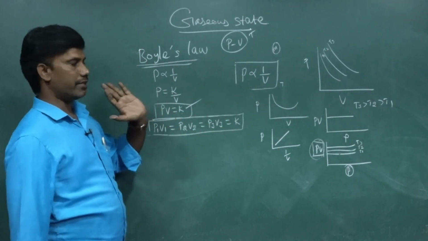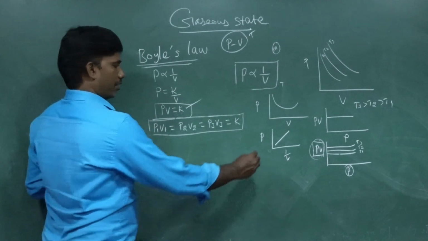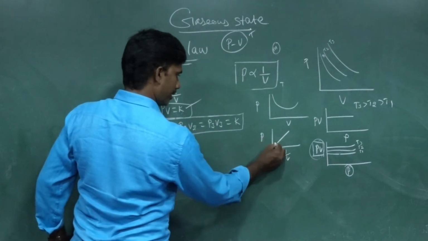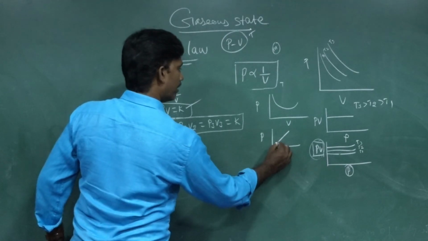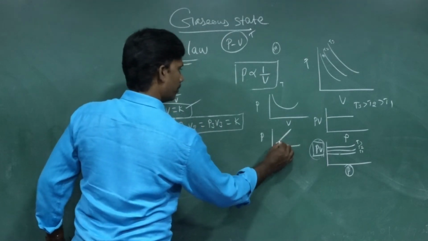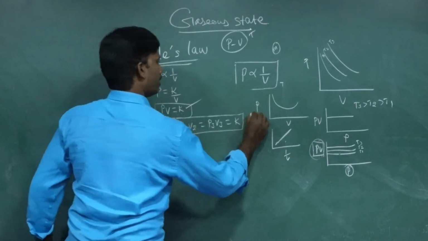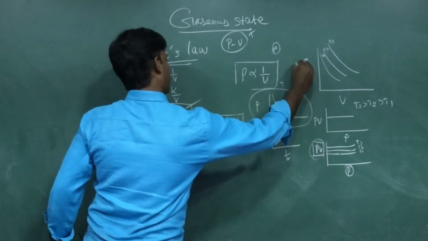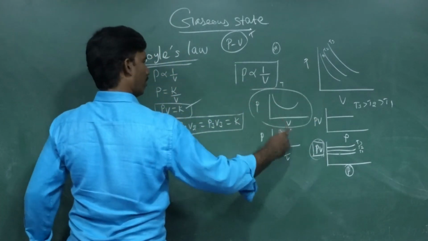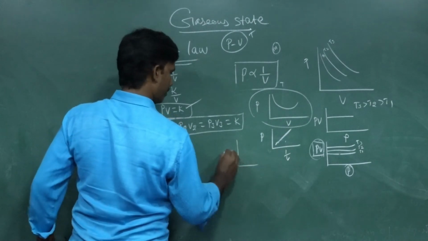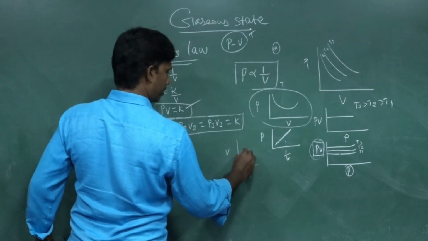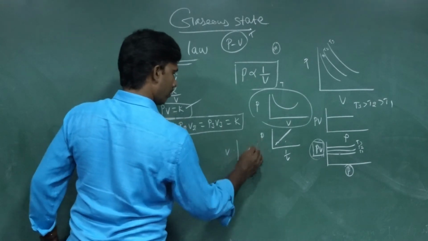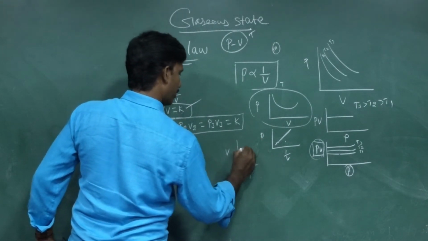That is equal to K. We are saying that this graph is inversely proportional, which means you are getting a straight line. When the pressure increases, 1 by V also increases. That is a positive slope. What will this graph tell you? When the pressure decreases, volume will be increasing. Or otherwise, oppositely, if pressure increases, volume will be decreasing.